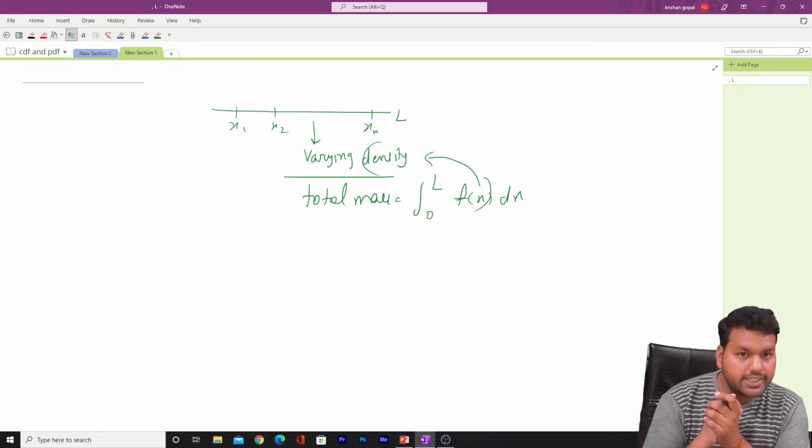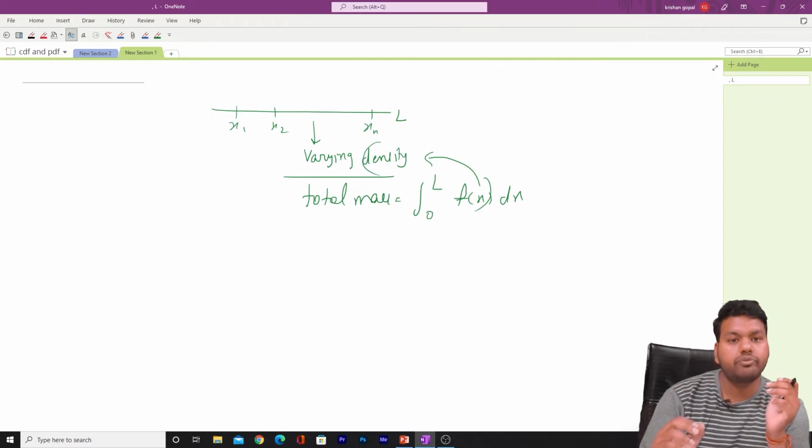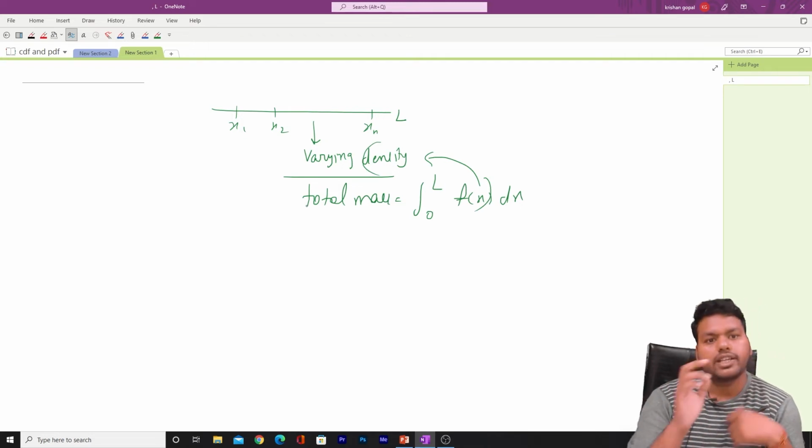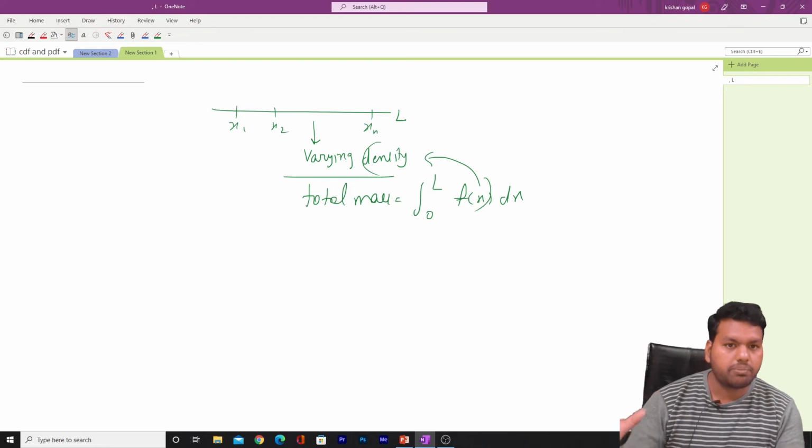Now the probability density function behaves in the same way as how we calculate the total mass, except for the unit dimension, because this probability has a probability per unit, and this is kilogram per meter. So like this you can explain it in an easy way. I just told you in a broad way, but you can explain according to your own way.